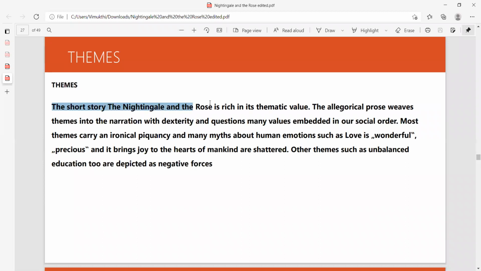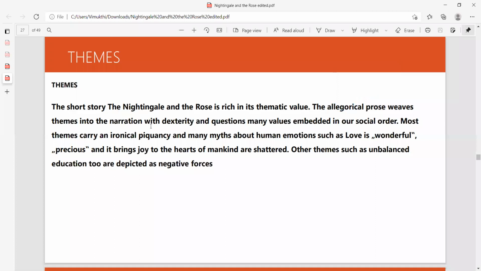The short story, The Nightingale and the Rose, is rich in its thematic value. It is allegorical prose. Allegory means you have a lot of symbols, metaphors, similes, a lot of techniques in literature, right? Allegorical prose is bound by a lot of techniques in literature. You have symbols, you have metaphors, you have similes, and symbols likewise.